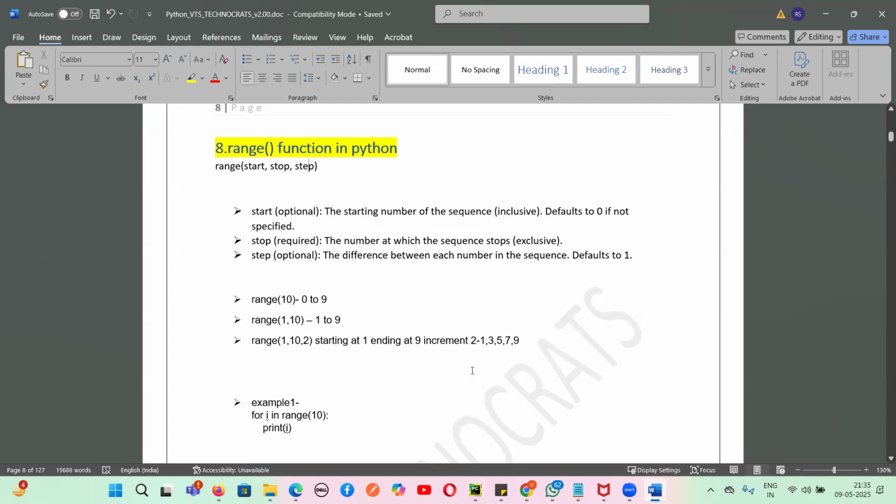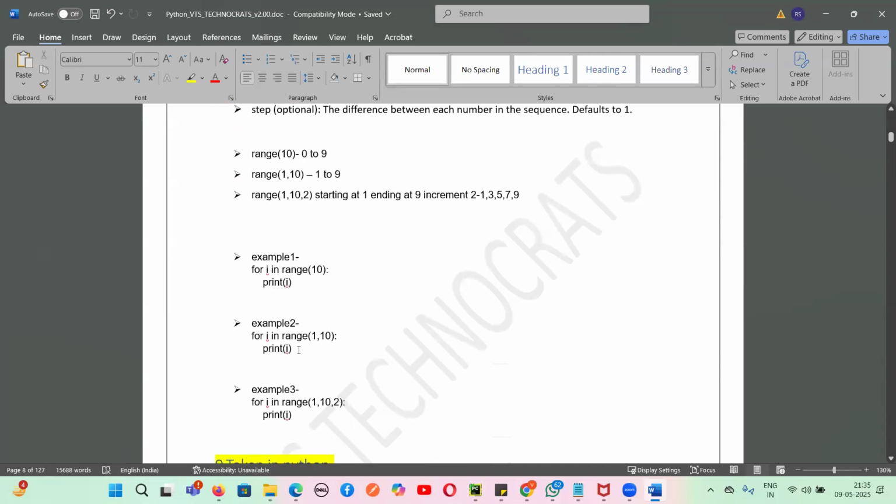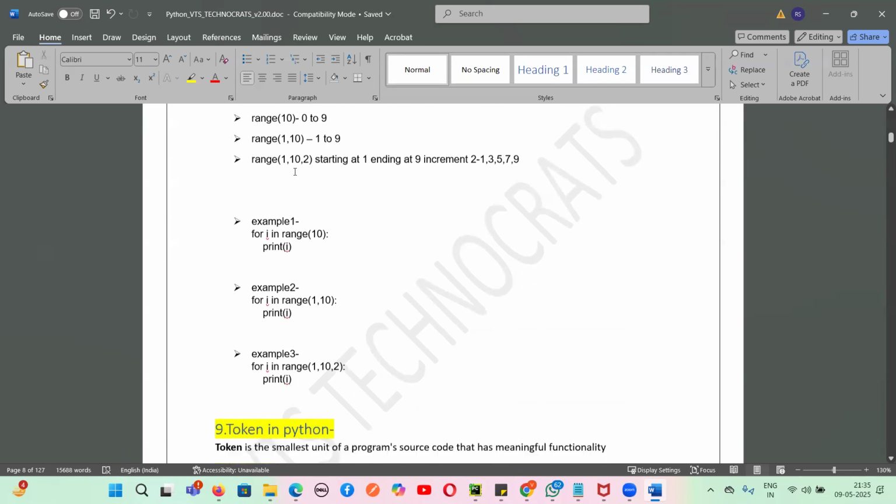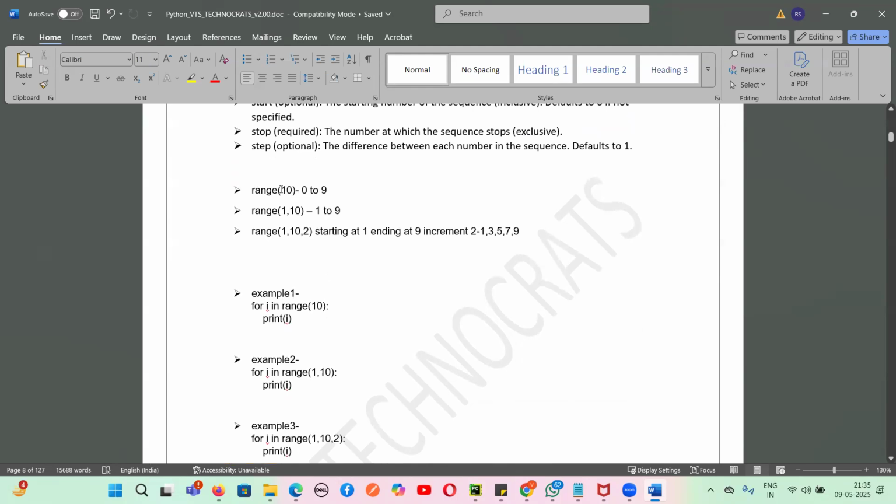We will try to understand with the help of examples so that we can get some understanding, guys. Suppose, just see here, range 10. That means it will start from 0 and go to 9. Range 1, 10, then from 1 it will go to 9. It will not take 10. And 1, 10, 2 means it will start from 1, and then the step is this time 2. That means 1, then 3, then 5, then 7, then 9.